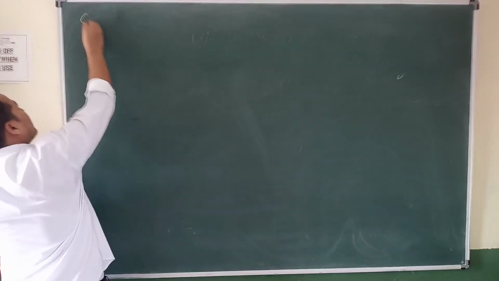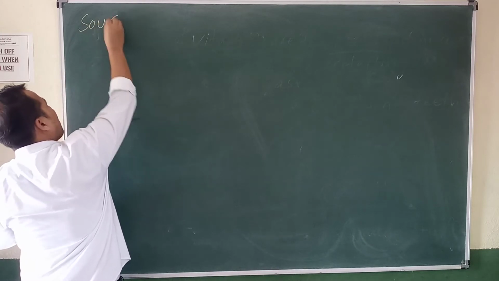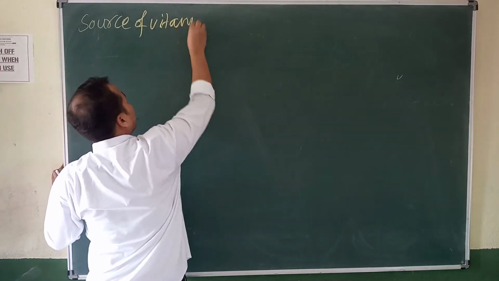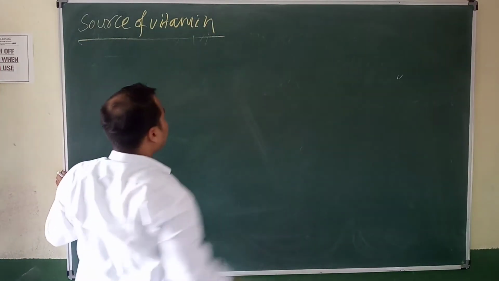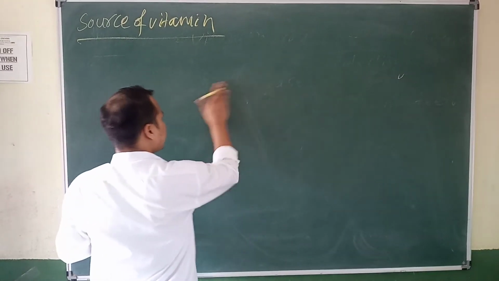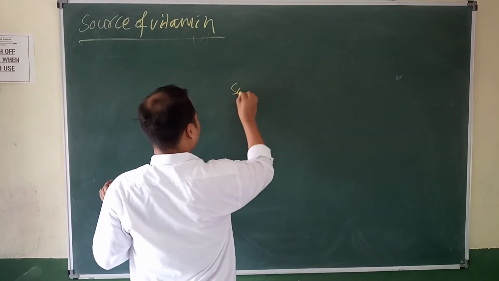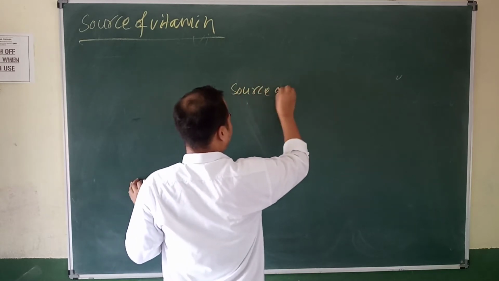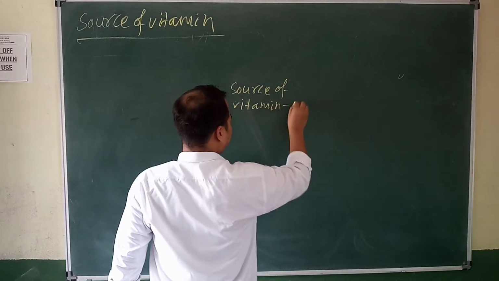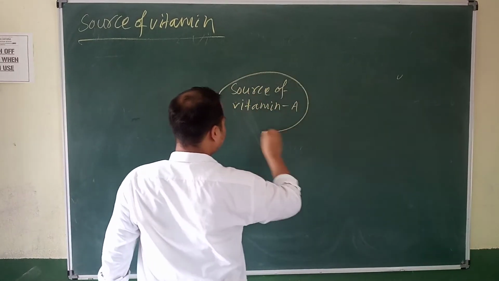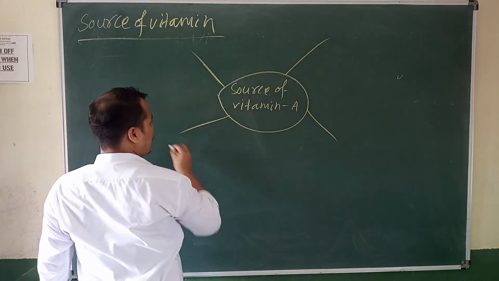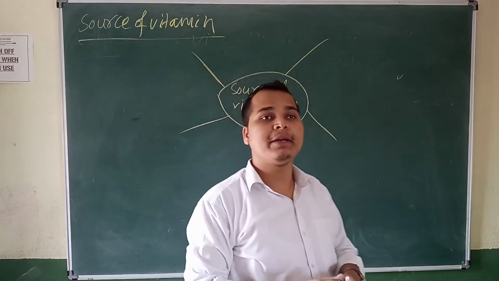So, source of vitamin A. Okay, write down. So first, source of a vitamin A. Okay, write down. Source of vitamin A. So tell me, there are so many sources. From this we can get vitamin A.